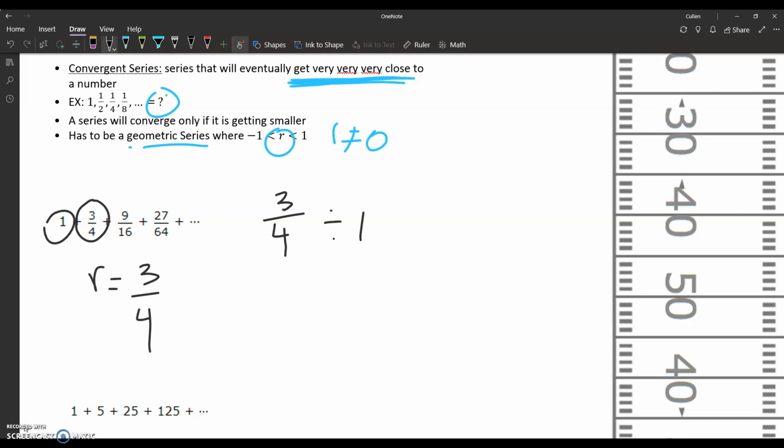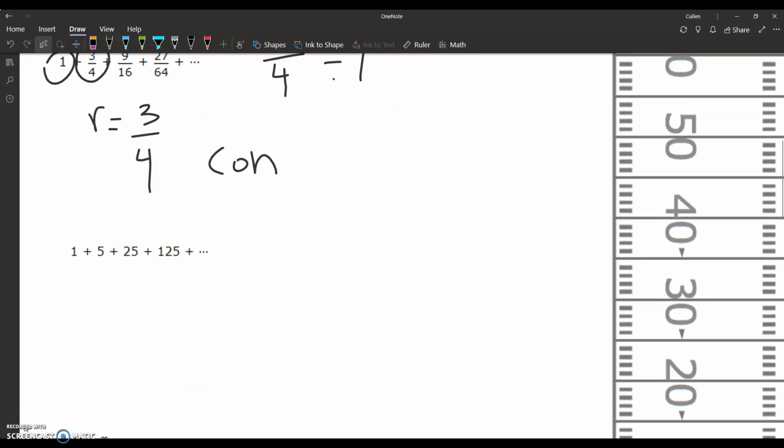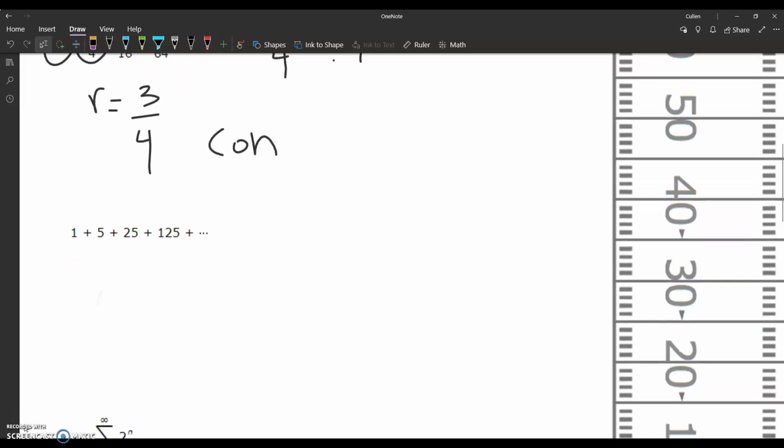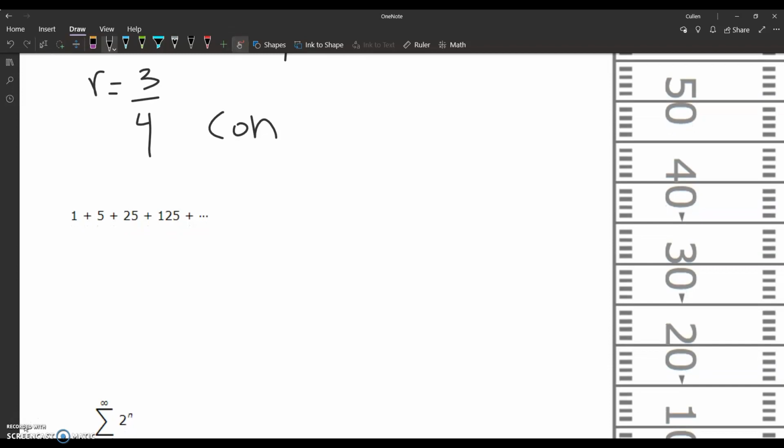Then if you look at our rule here, is 3/4 less than 1? Yes, the last time I checked. So what that means is this series will converge. In the end, this series will converge to a number. Whereas let's go look at this next one: 1 plus 5 plus 25 plus 125. What's our R value there? Our R value there is 5. And again, the last time I checked, 5 was bigger than 1, so that means this series will diverge.